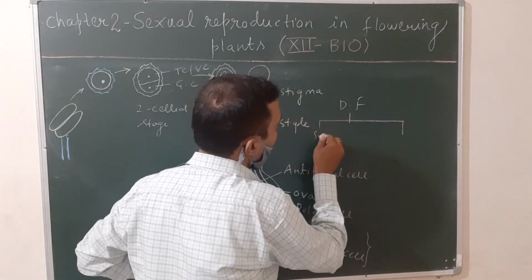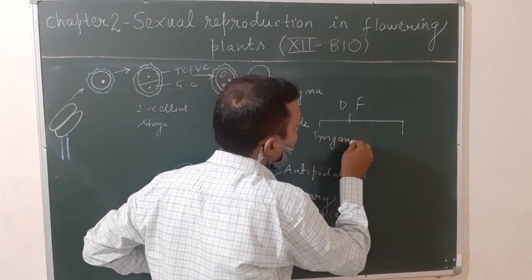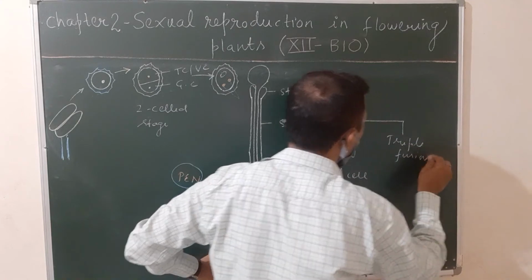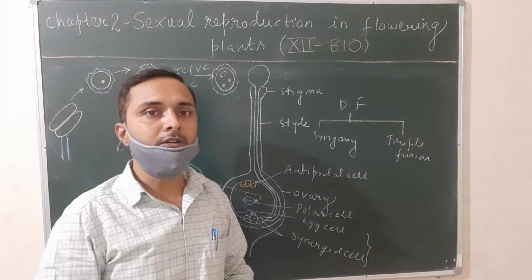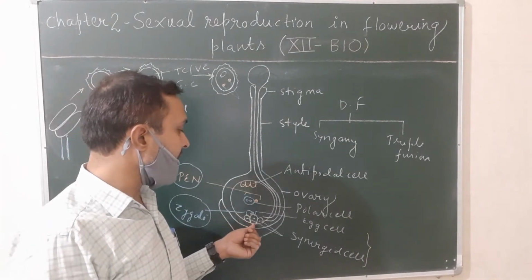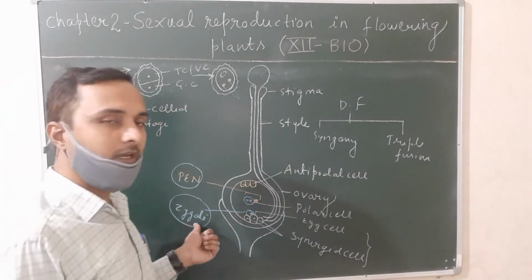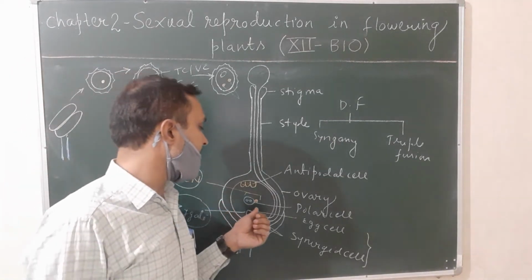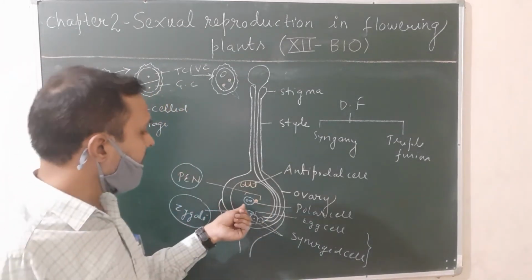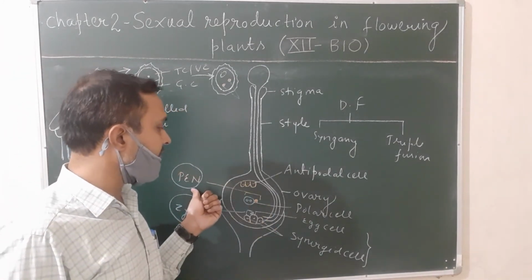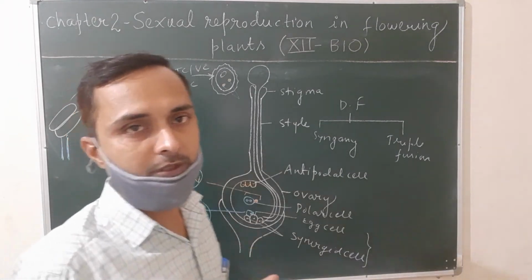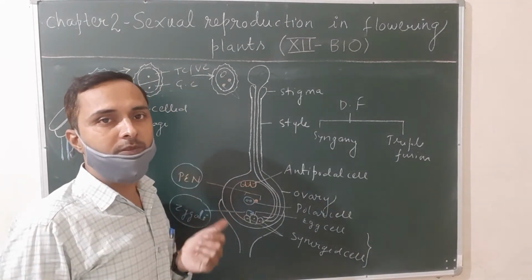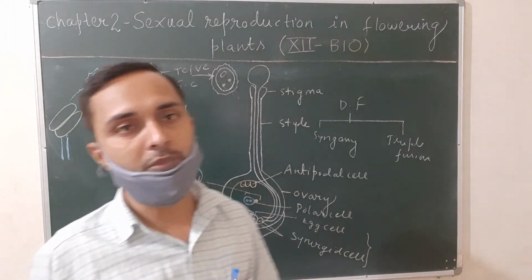During the process of double fertilization, two processes take place. The first one is called syngamy, and the second is called triple fusion. So what is syngamy? It is the first step in which one of the male gametes fuses with the egg cell and gives rise to a diploid cell that is known as the zygote. This process is called syngamy. And what is triple fusion? It is the second fusion in which the second male gamete of the pollen grain fuses with the polar cell and gives rise to a triploid cell that is known as the primary endosperm nucleus. This primary endosperm nucleus finally gives rise to a tissue known as the endosperm. This endosperm provides nourishment to the embryo.